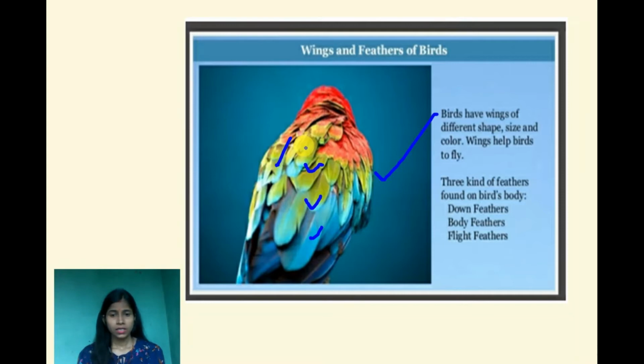The first one is down feathers, the second one is body feathers, and the third one is flight feathers.